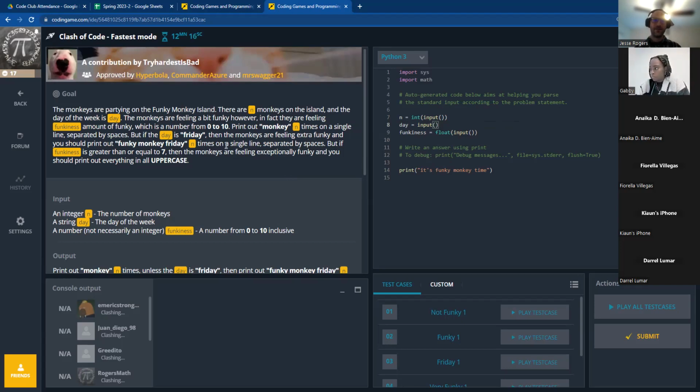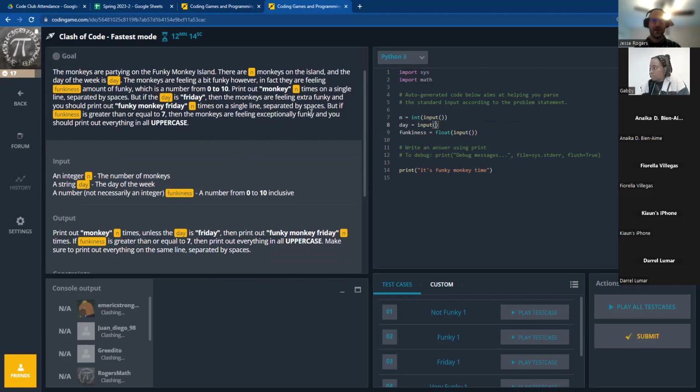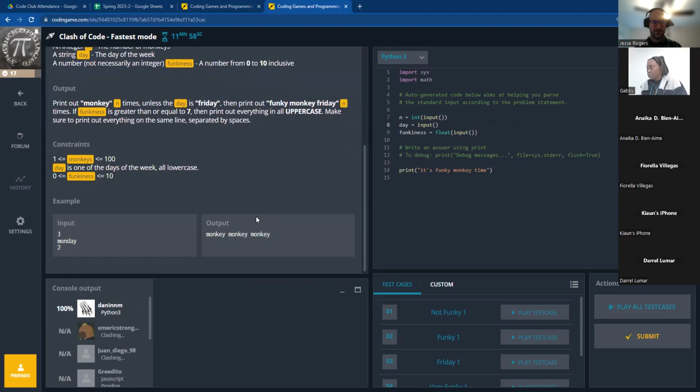And then we also have the funkiness level. If the funkiness is greater than or equal to 7, then what we're printing out has to be in uppercase. Okay, so then if I scroll down here, we have an example: there are 3 monkeys, it's a Monday, and the funkiness level is only 2, so it's not going to be in caps, and we're going to print it out n number of times.